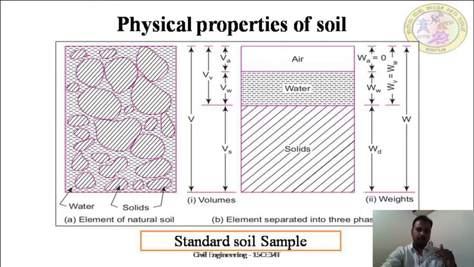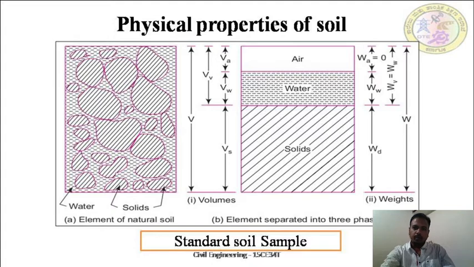If you divide this soil sample and segregate the different components, see, this is the same sample. If you bifurcate it into soil, water and air, we can see this is the volume of the solids in the same sample, this is the volume of water or moisture present in the sample, and this is the volume of the air present in the sample. Students, please note these nomenclatures because we'll define them separately. You can see that this is Vs, which means the total volume of the solids, meaning the soil particles in the same sample.